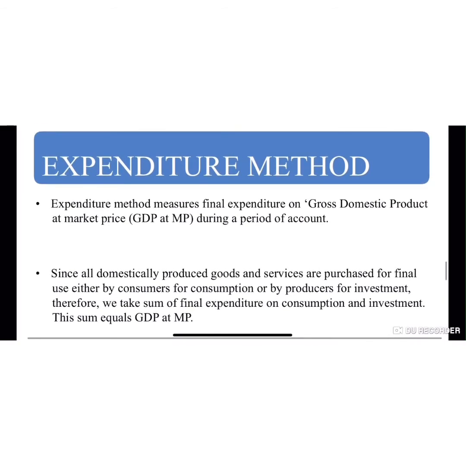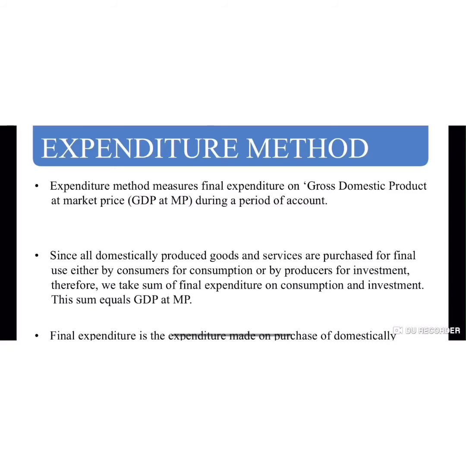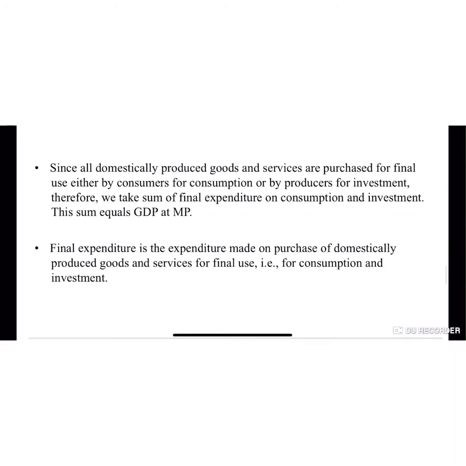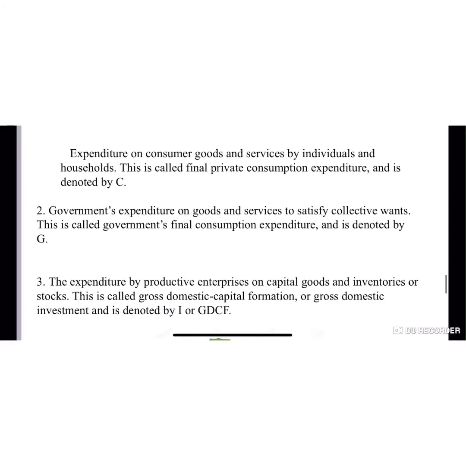What is expenditure method? Expenditure method measures final expenditure on gross domestic product at market price, that is GDP at MP, during a period of account. Since domestically goods and services are purchased for final use either by consumers for consumption or by producers for investment, therefore we take the final expenditure on consumption and investment. This sums expenditure on consumer goods and services by individuals and households. This is called final private consumption expenditure and is denoted by C.